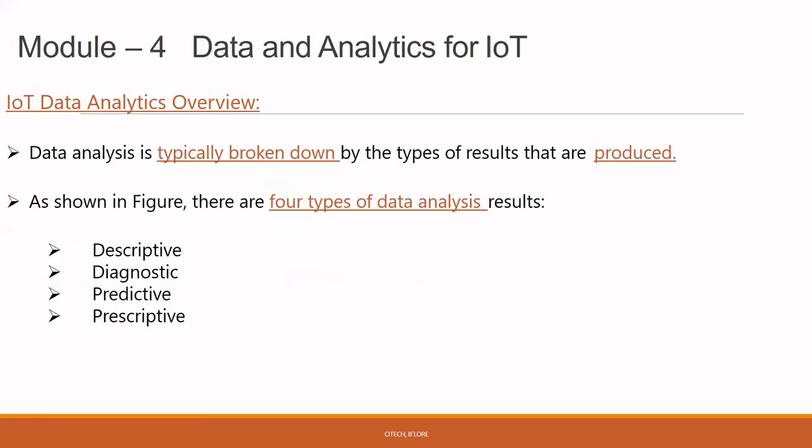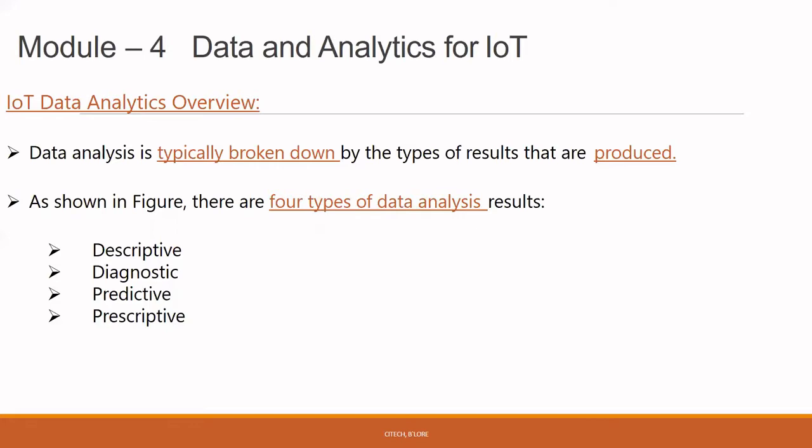So next, we'll speak about the IoT data analytics overview. It is typically broken down by the type of data processed. We have four types of data analysis. The first one is descriptive analysis.